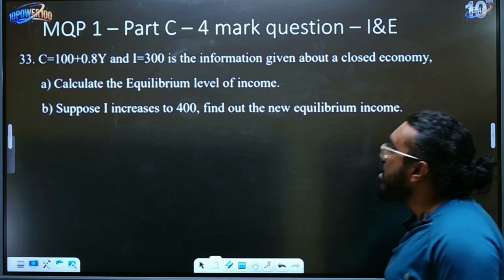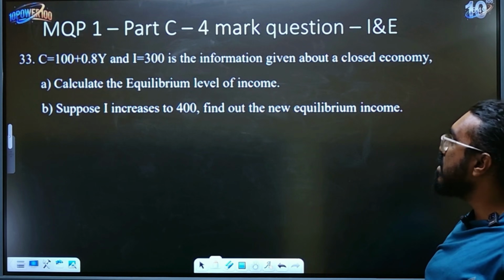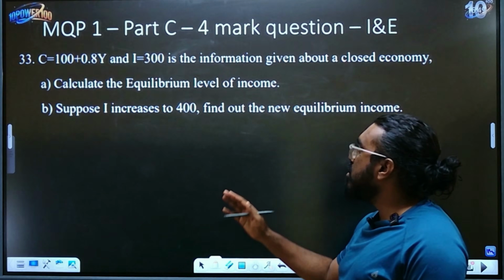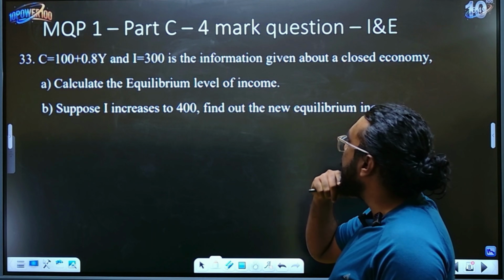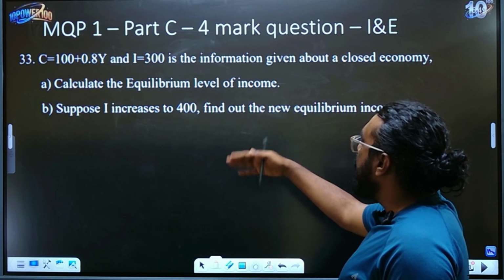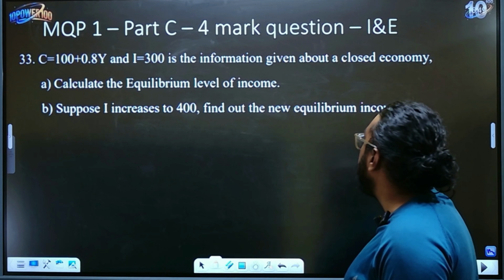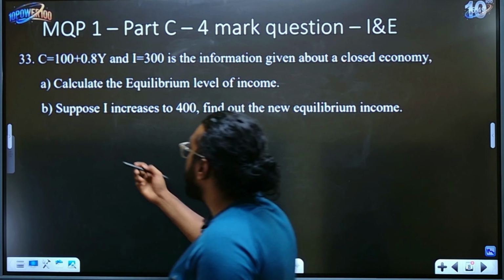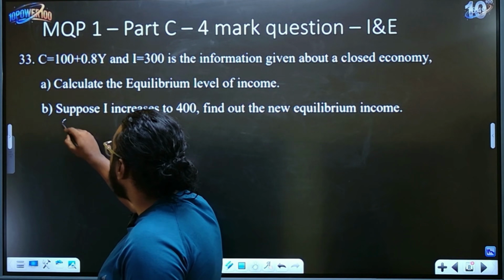Okay, let's look at another 4-mark question that is given to you, children. This question has come from the income and expenditure lesson. They are asking you to calculate the equilibrium level of income, and if the investment expenditure increases, how much will be the new equilibrium income. So let's see what we should find. Essentially the information that is given to you over here.